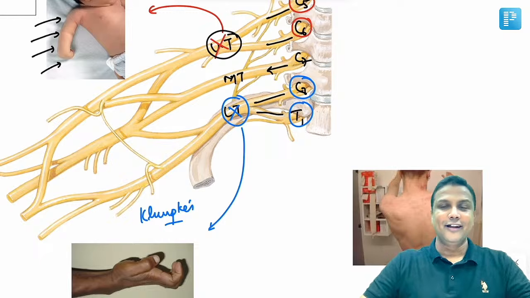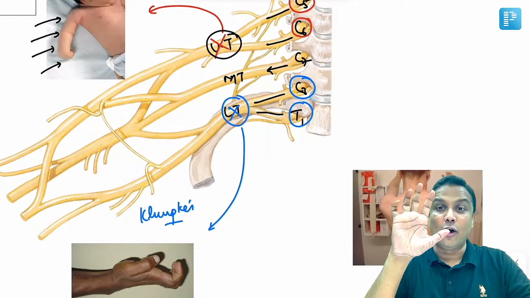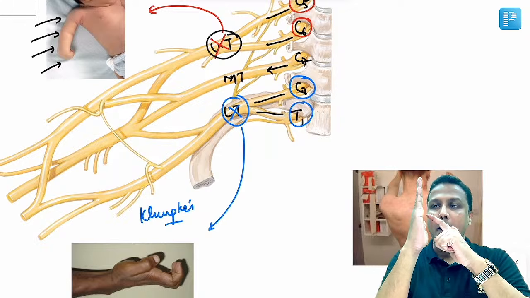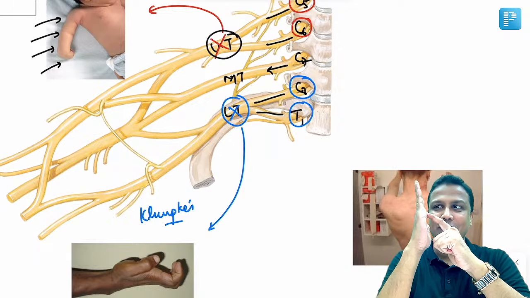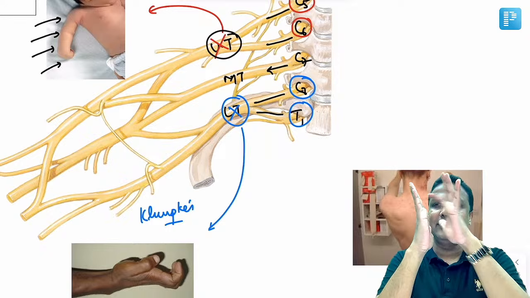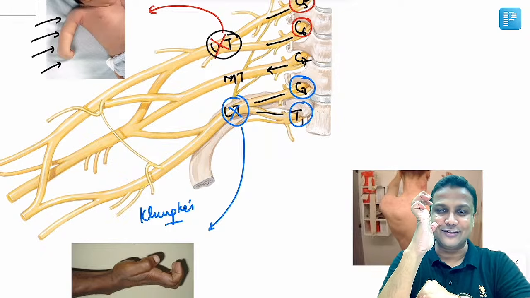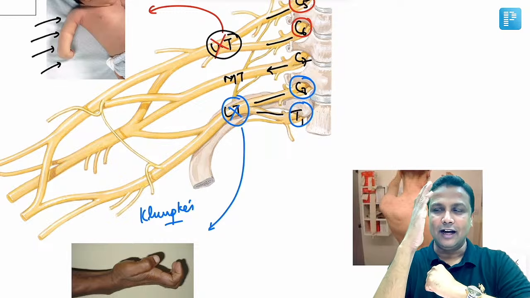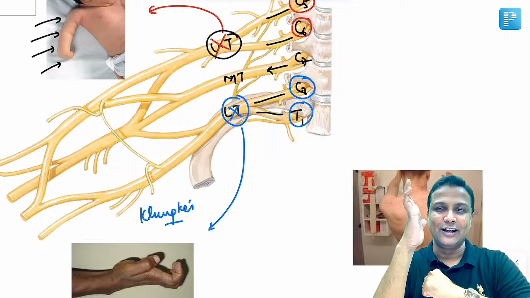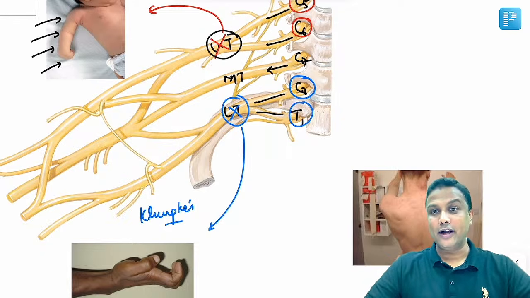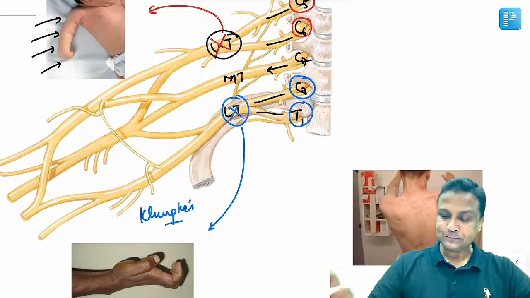And what is the sign? The sign of Klumpke's paralysis will be claw hand. What is that? Claw hand. And how to make the claw hand? The metacarpophalangeal joint will be hyperextended, and then there will be flexion at the interphalangeal joint. That makes your hand like a claw hand. Simple. I repeat again, hyperextension at the metacarpophalangeal joint, flexion at the interphalangeal joint, making your hand like a claw. And claw hand is a sign of Klumpke's paralysis.